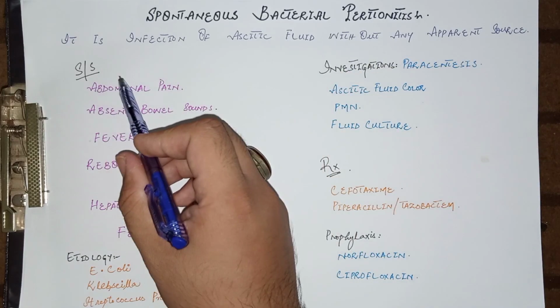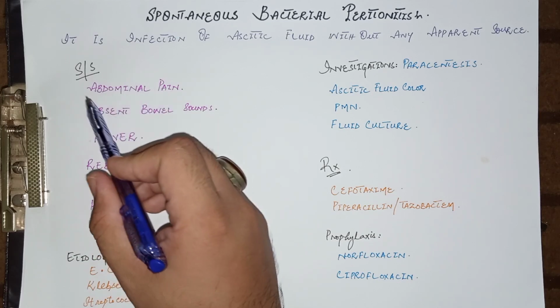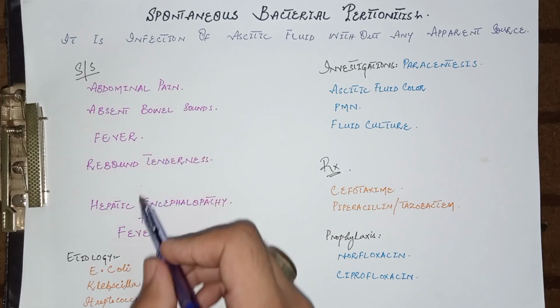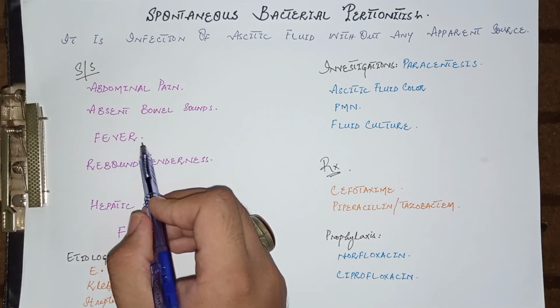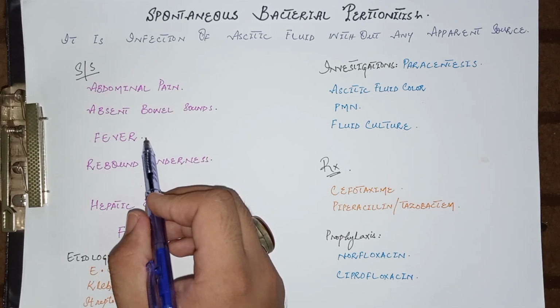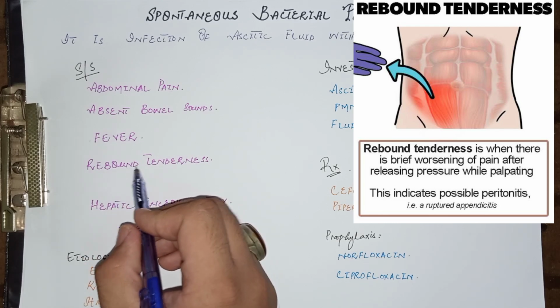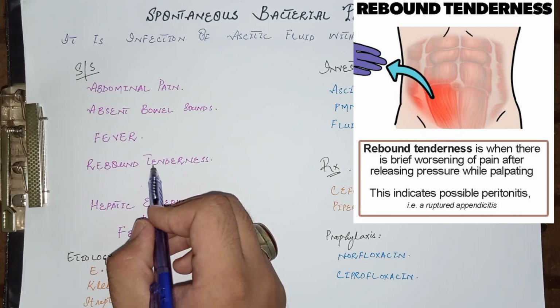The signs and symptoms are that the patient may present with sudden abdominal pain and absent bowel sounds, and the patient has fever, which is because of infection. And on examination there is a rebound tenderness, which indicates peritoneal irritation.